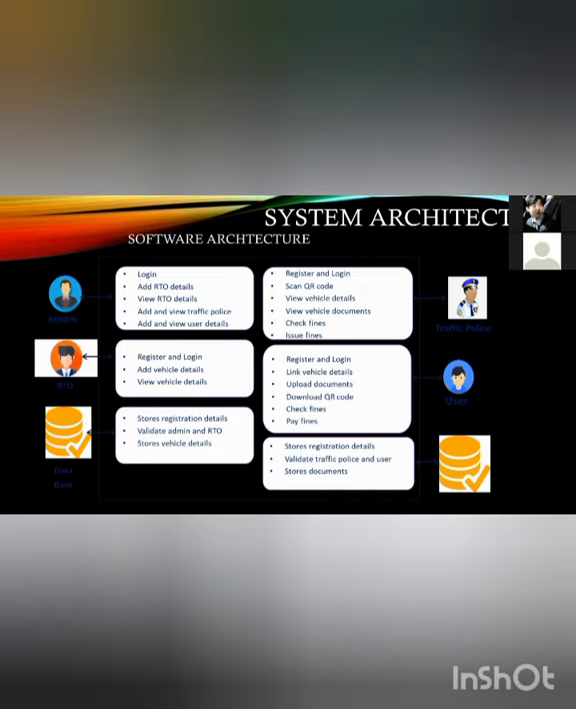Coming to the next part, that's about the traffic police. What he is actually doing here is he'll register and log in. He'll scan the QR code. Who is the user? The user is nothing but the common people who are not even taking care of the traffic rules, and are violating them. So he'll scan the QR code, and he will view the vehicle details and the documents. He'll check fines. If that user does not have any pending fines, then he can move on. But if he has fines to pay, then there will be an issue to pay over that.